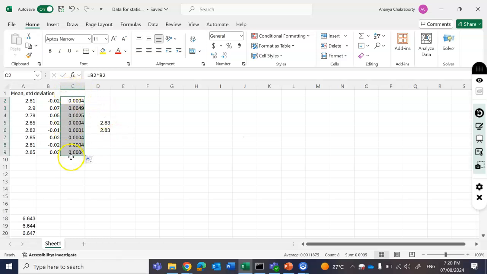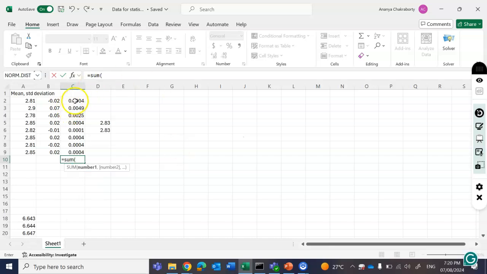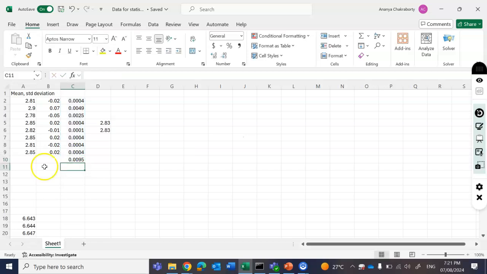So you have all the square values, and again for adding all the square values, you can use is equal to sum, and you can open the bracket, select from start to end and close the bracket. It will give you the sum of all the squares, right? And your formula is sum of all the squares divided by 7 and square root of that.